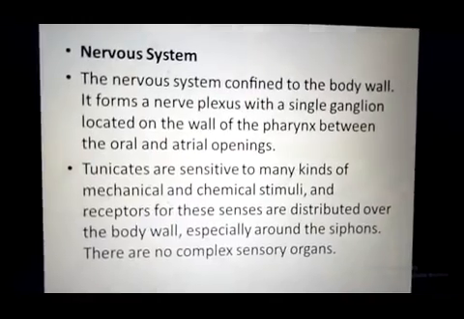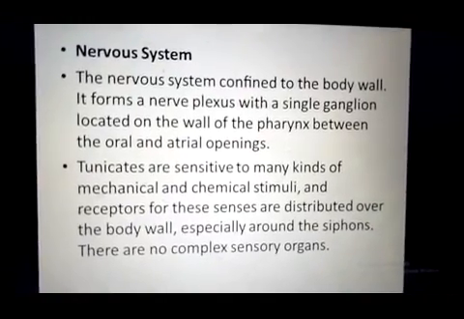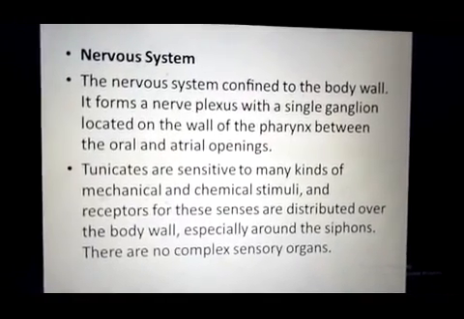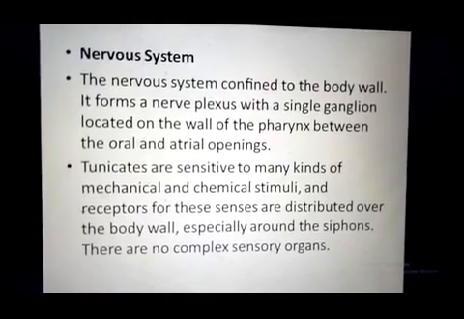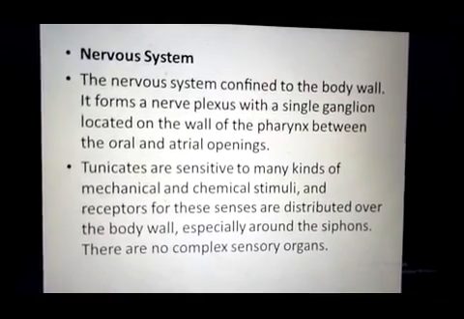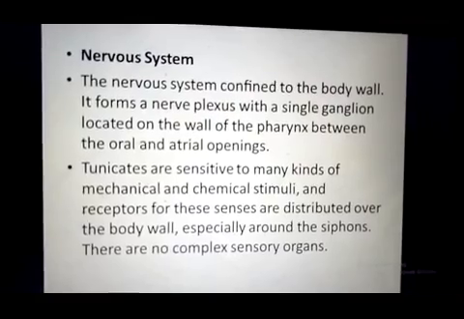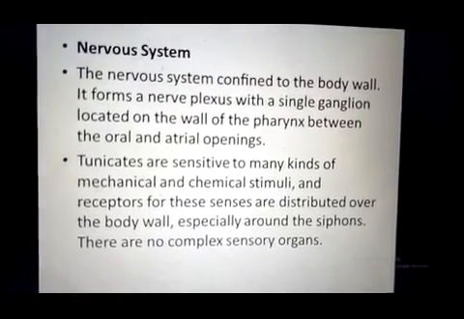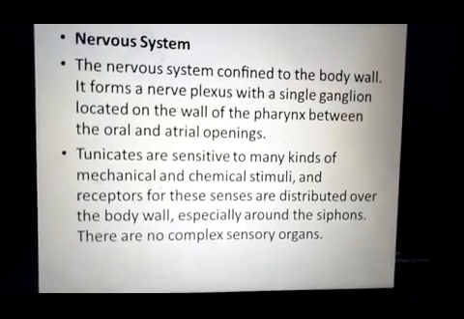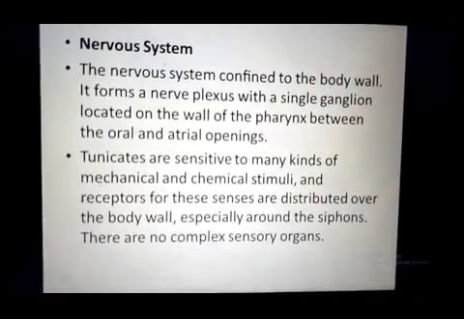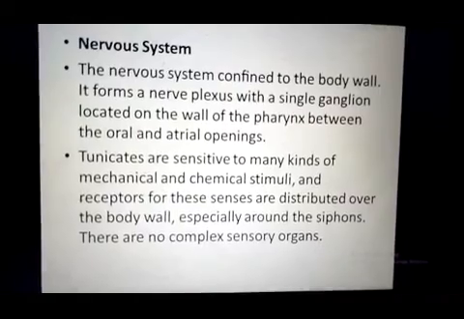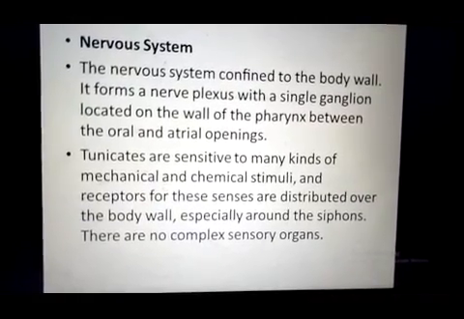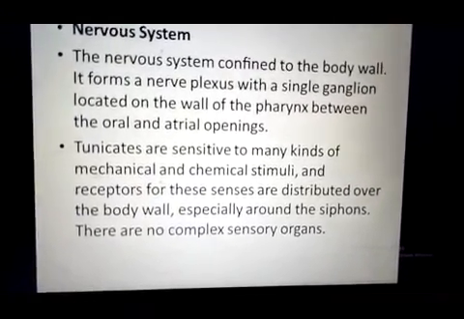Nervous system. The nervous system of these urochordates is confined to the body wall, and it consists of a single ganglion which is present in the wall of the pharynx between the atrial siphon and the oral siphon.